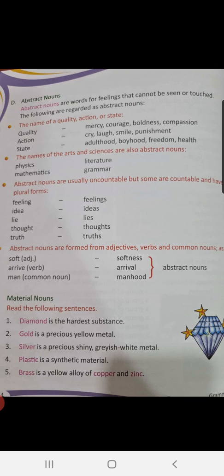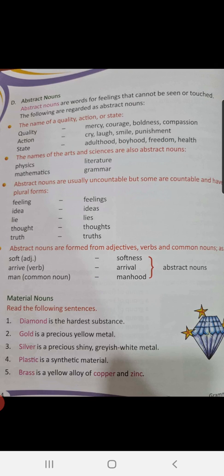Okay, then your feelings, your ideas. Abstract nouns are usually uncountable, children. You cannot count. Abstract nouns are formed from adjectives, verbs, and common nouns. Okay. Now, children, let us see material nouns.